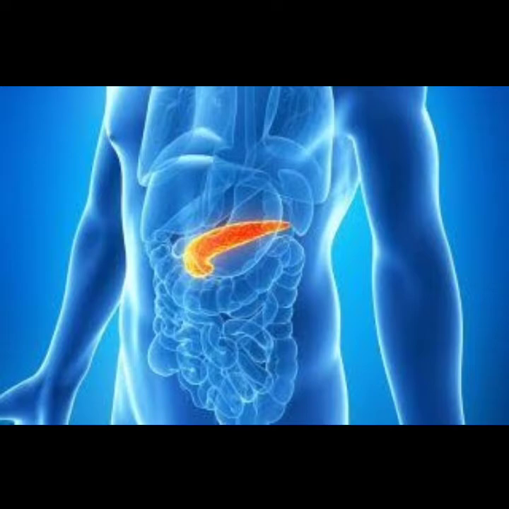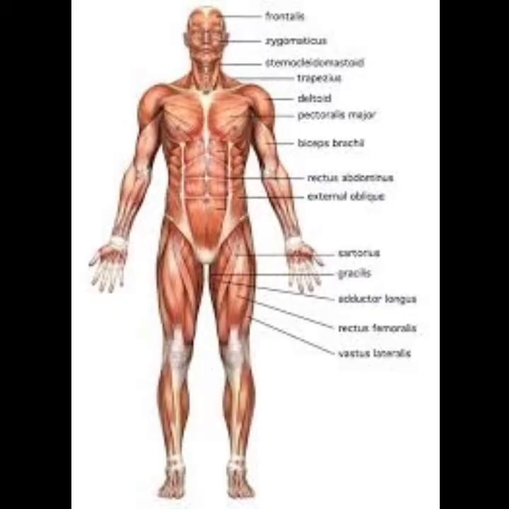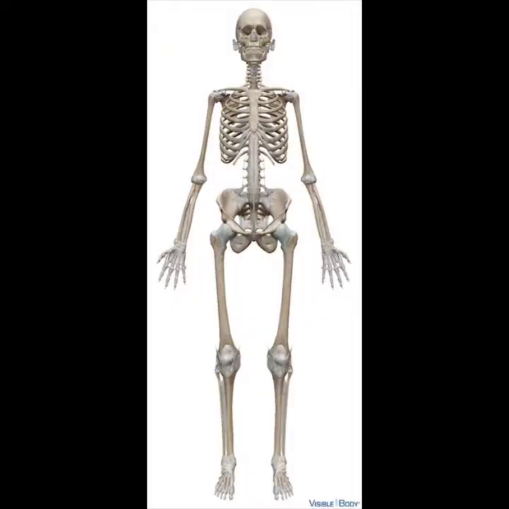Next one, the muscular system. The muscular system gives shape to the body and helps in movement and in doing physical works. Next one, the skeletal system. So this is actually today's topic. So what is the skeletal system? The skeletal system is the framework of the body consisting of bones and other connective tissues which protects and supports the body tissues and internal organs.